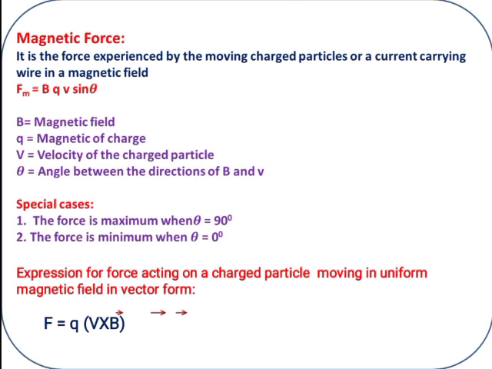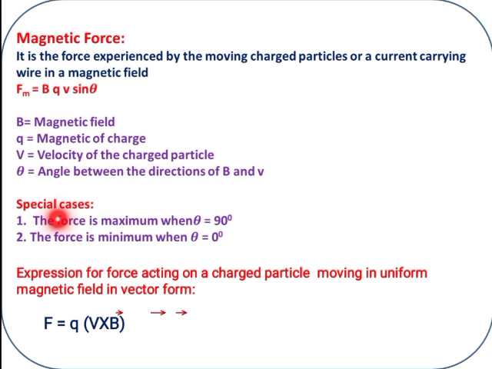Magnetic force Fm is equal to B Q V sin theta. B is the magnetic field, Q is the charge, V is the velocity of the charged particle, and theta is the angle between B and V.